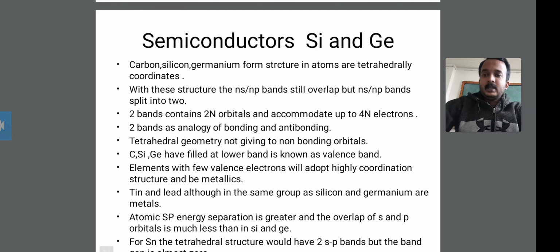Then next, the two bands are analogous to bonding and anti-bonding.